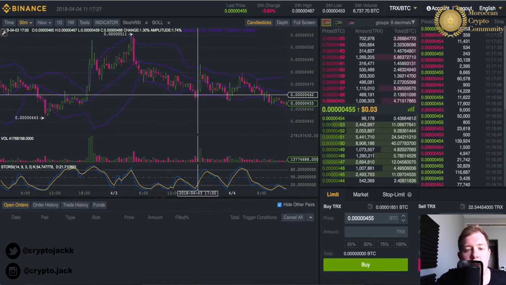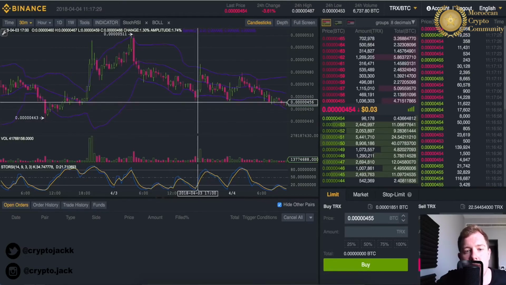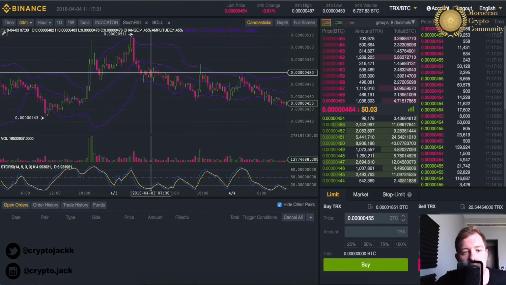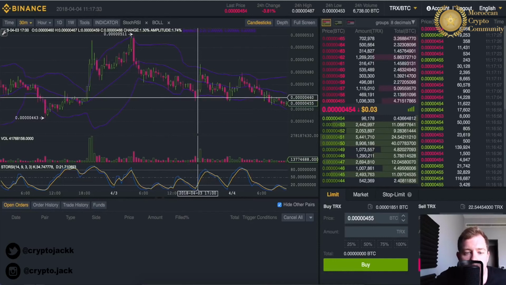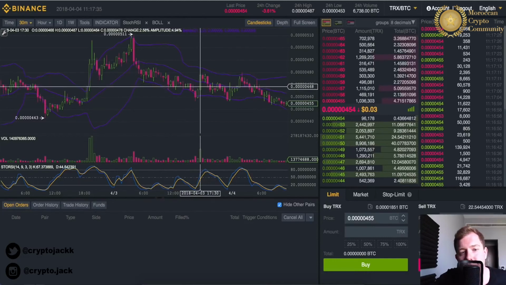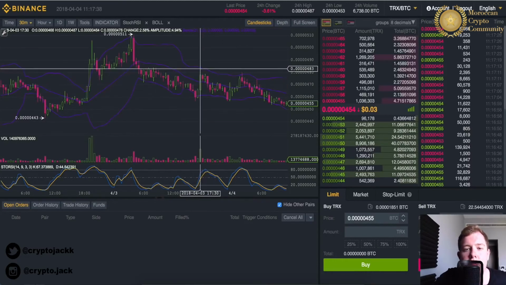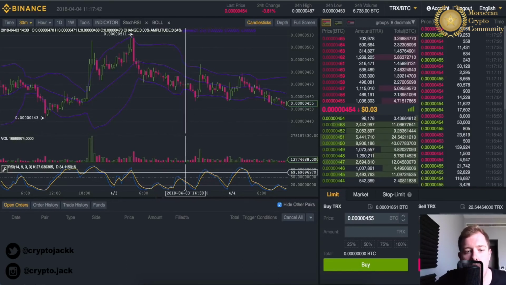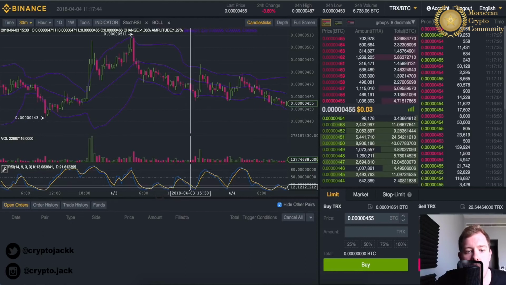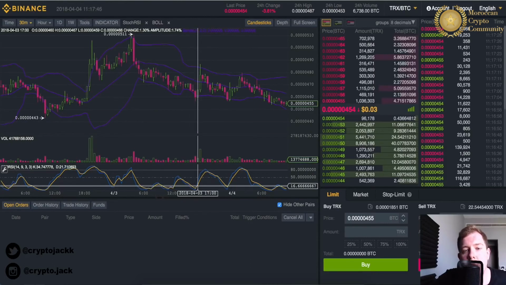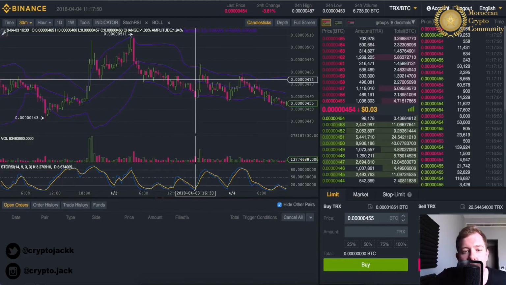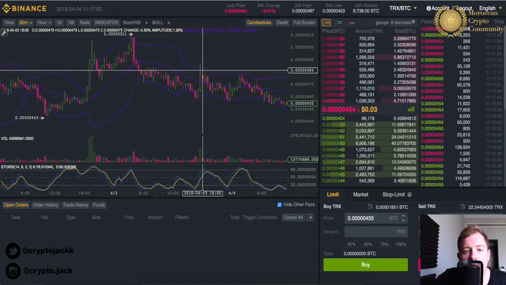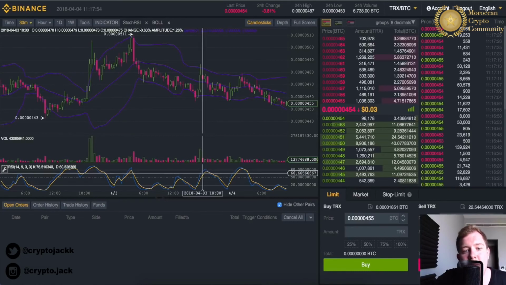We can see here that around the 3rd of April, around 5 p.m., it was touching the bottom Bollinger Band, and we can see a downward trend. It touched the bottom Bollinger Band, and then pretty much immediately it went up and touched the top limit of the Bollinger Band. This was also confirmed with the RSI down here. We can see that the RSI crossed over, which signals an indicator for you to make a buy.